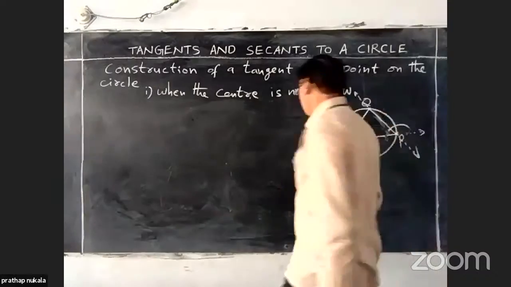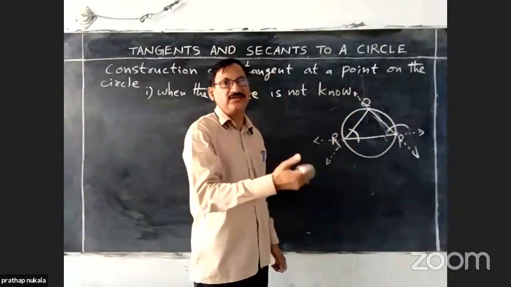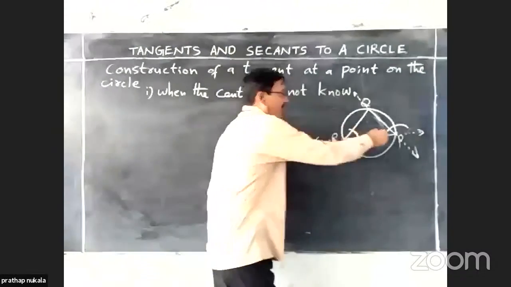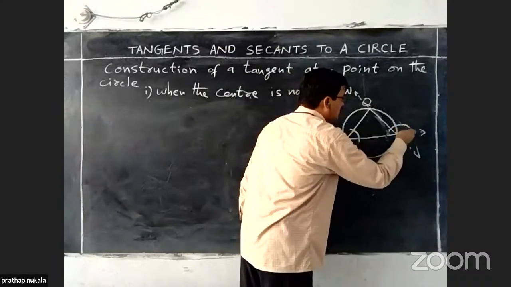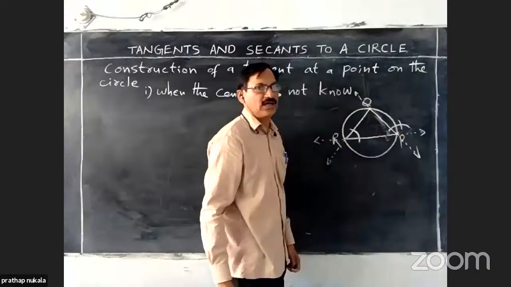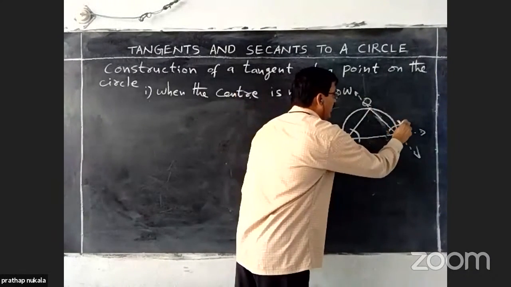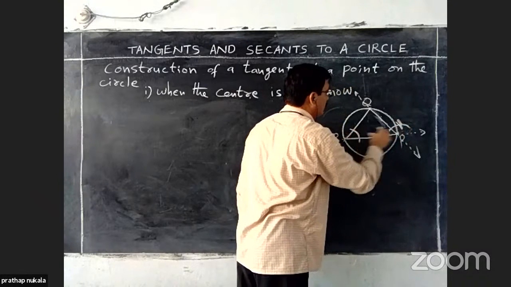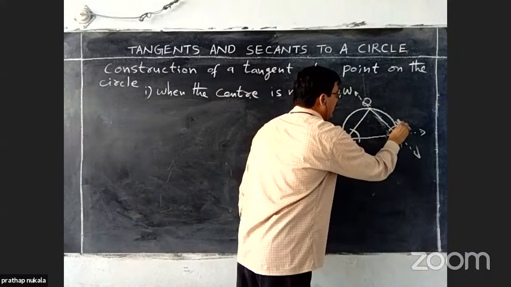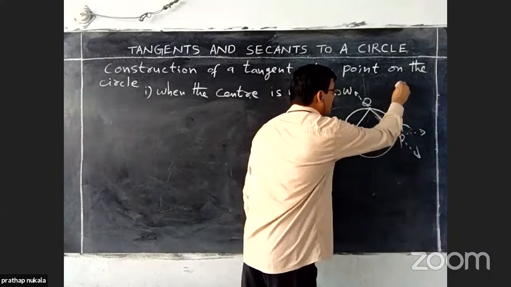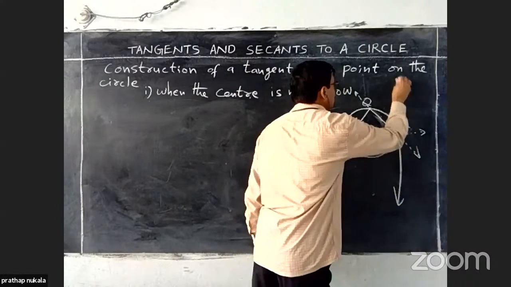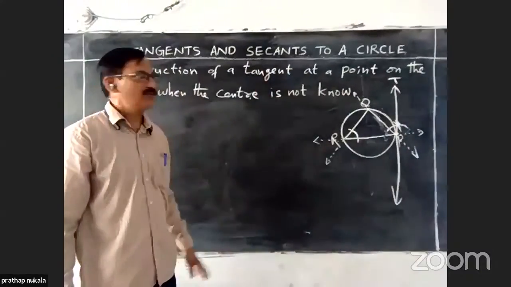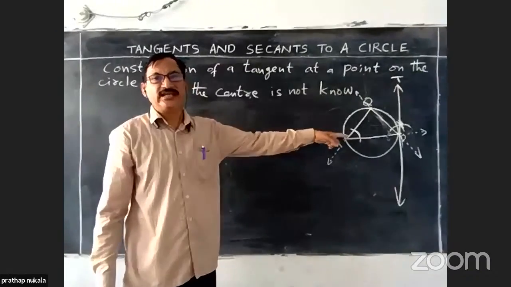Next, to make equal angles, with compass, adjust this angle and from this just intersect the curve. Then we will get an intersection point. From this point and this point, you can draw a tangent. It will be the required tangent at P. This is by using the tangent secant angle theorem.